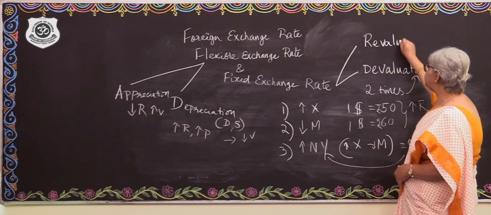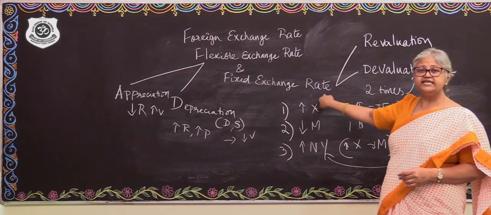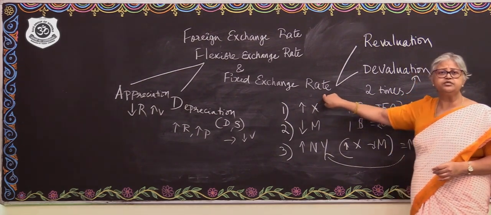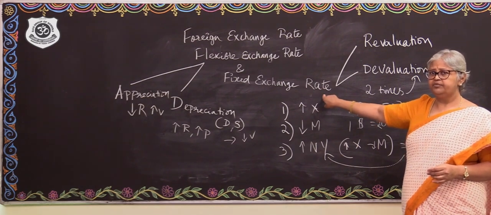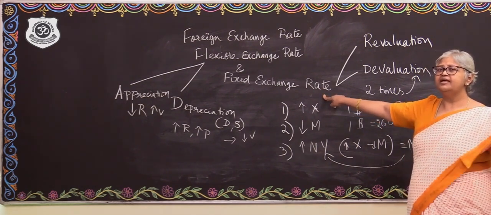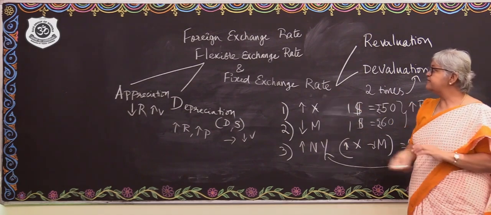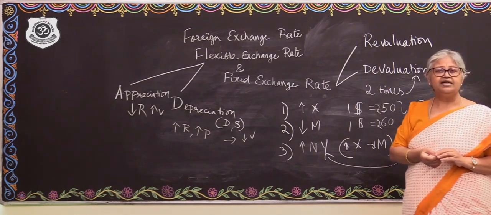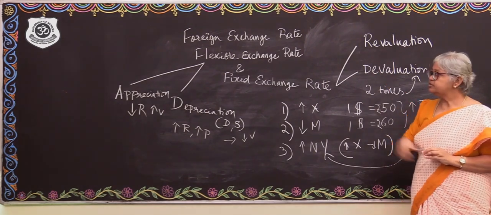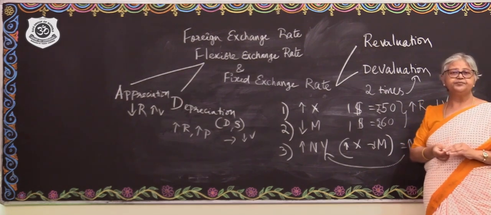So currency revaluation is very much a term related to the fixed exchange rate system, wherein the government is going to make the currency stronger by pushing the rate down. The rate goes down, and the value goes up. So that's a fixed exchange rate system, and the concept is revaluation.